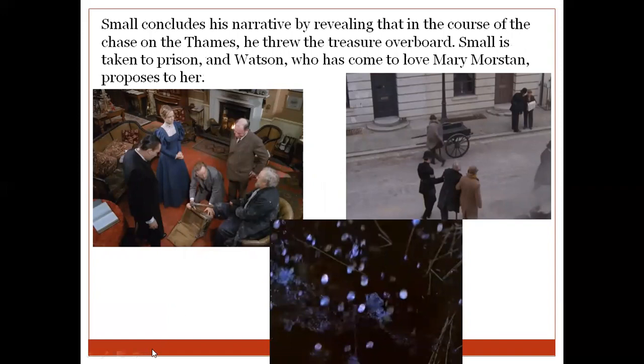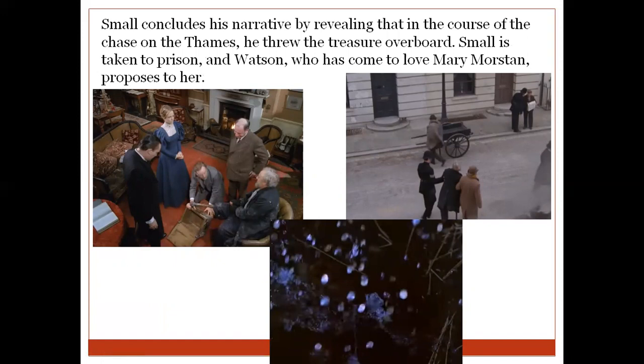When they open the treasure box, they find it to be empty. Why? Because when Holmes and Watson were following Small on the river Thames, and Tonga was killed in that chase, Jonathan Small had opened the treasure box and thrown all the treasure in the river.